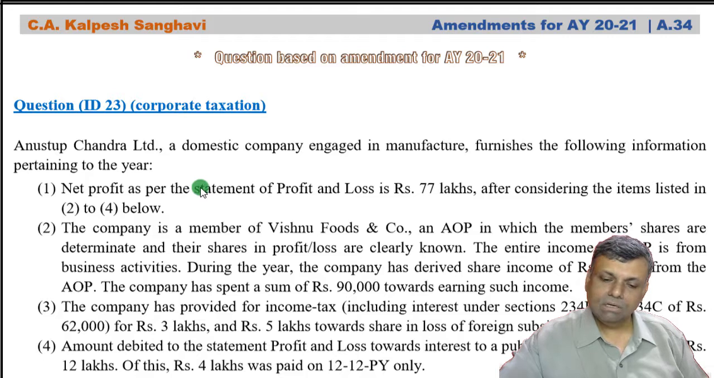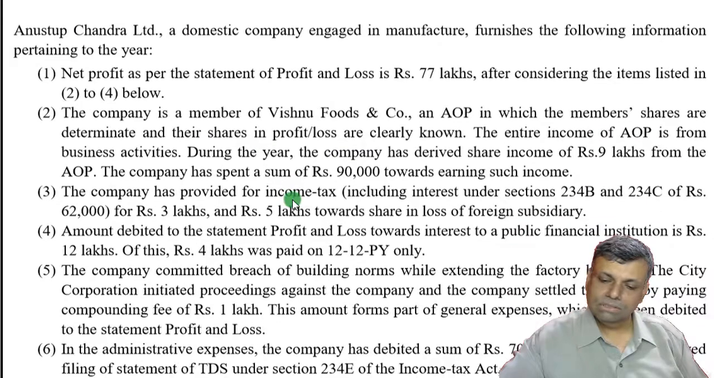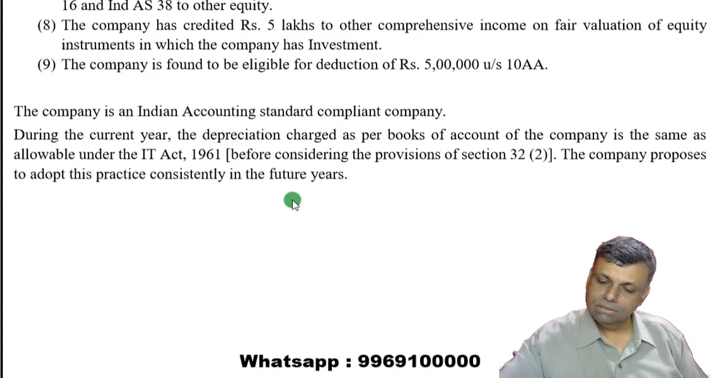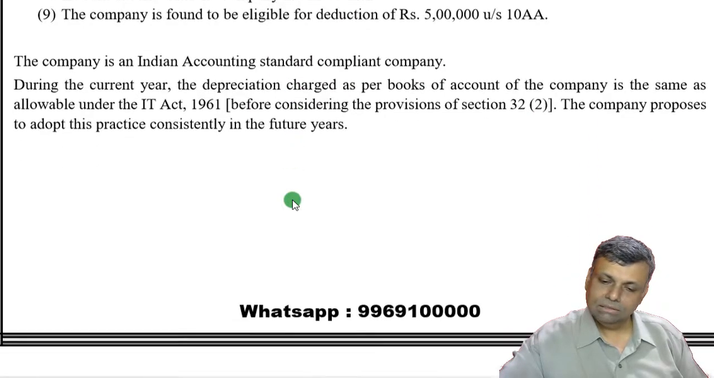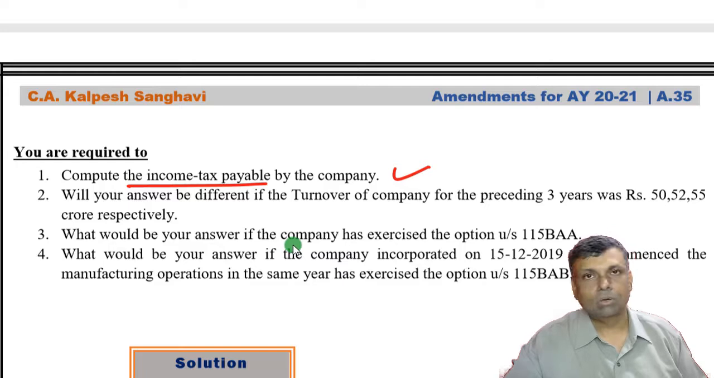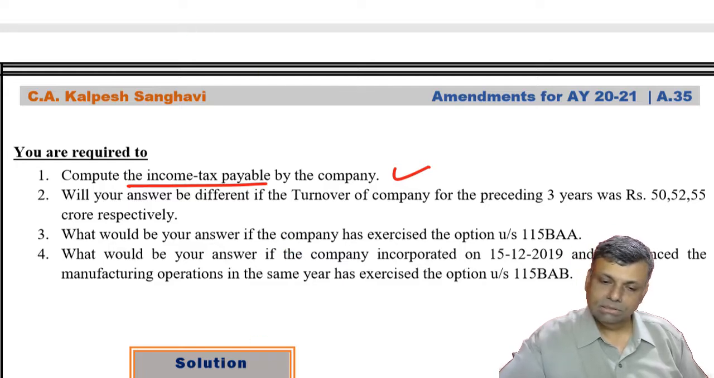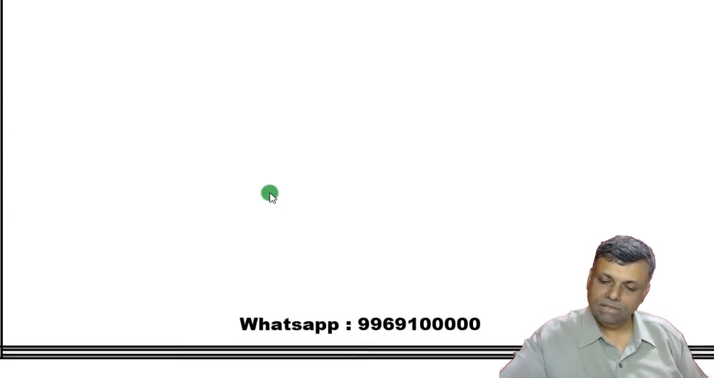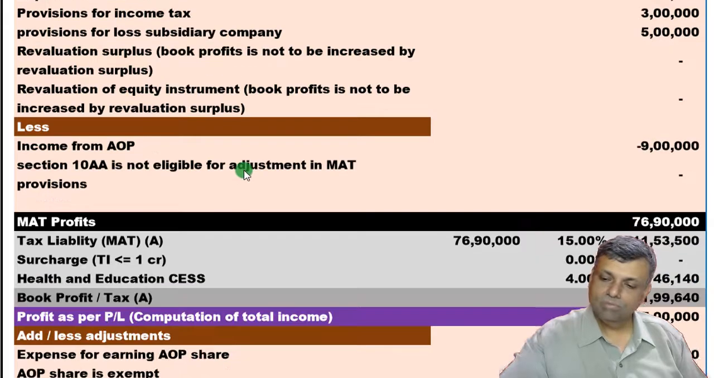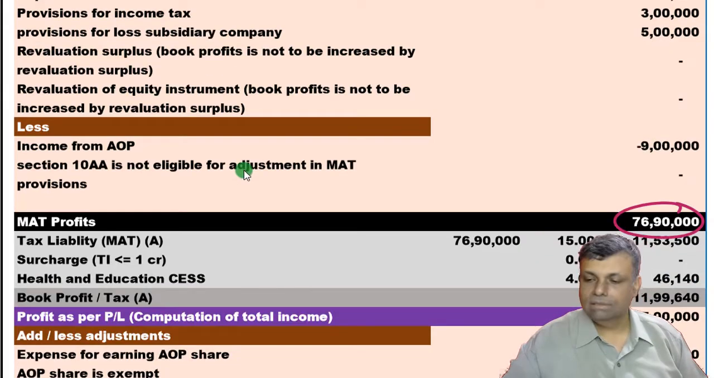This particular Anustup Chandra furnishes you the following information. Let's see the question first of all: income tax payable by the company. So this is a normal working that we will be doing. See, for this particular company, the profit as per P&L, the MAT computation we have done. So this is our MAT income multiplied by the rate of MAT.